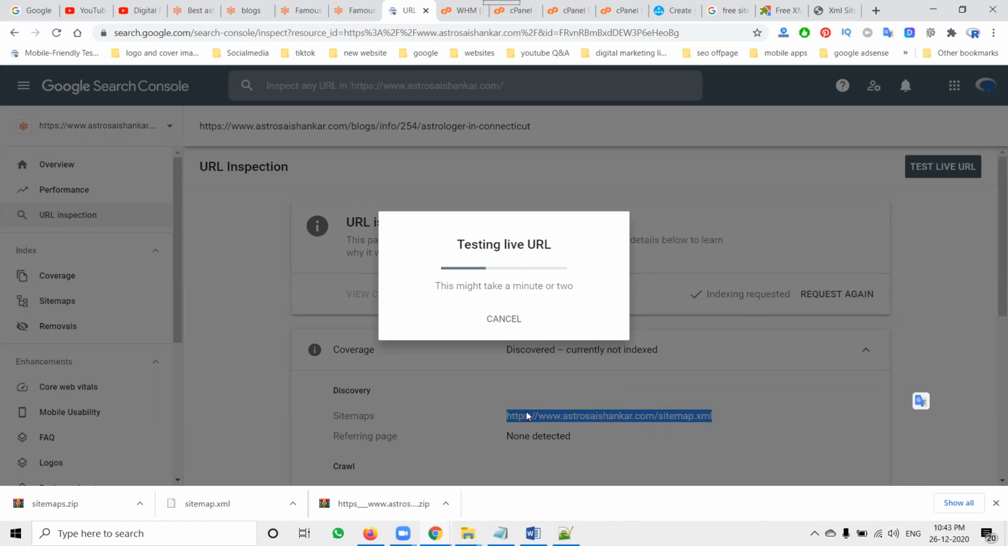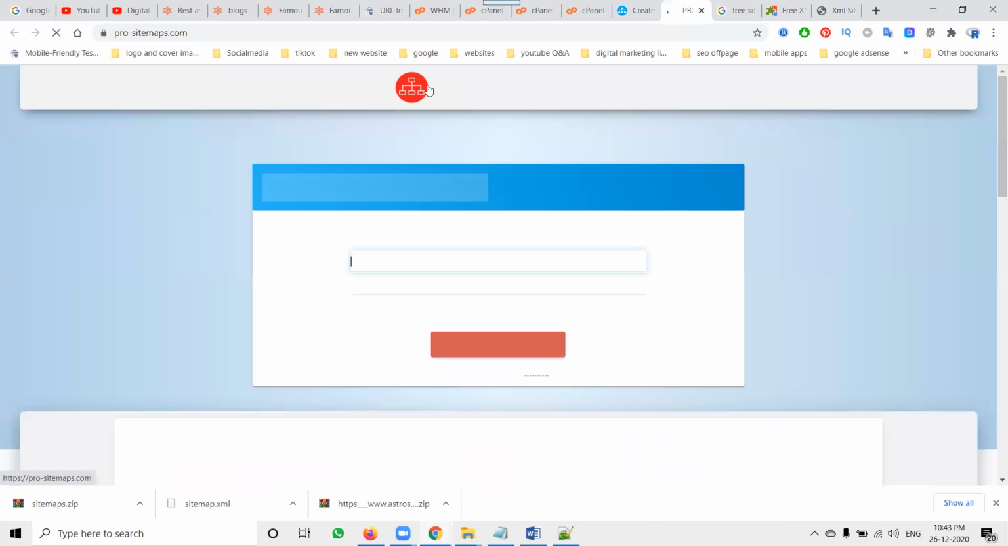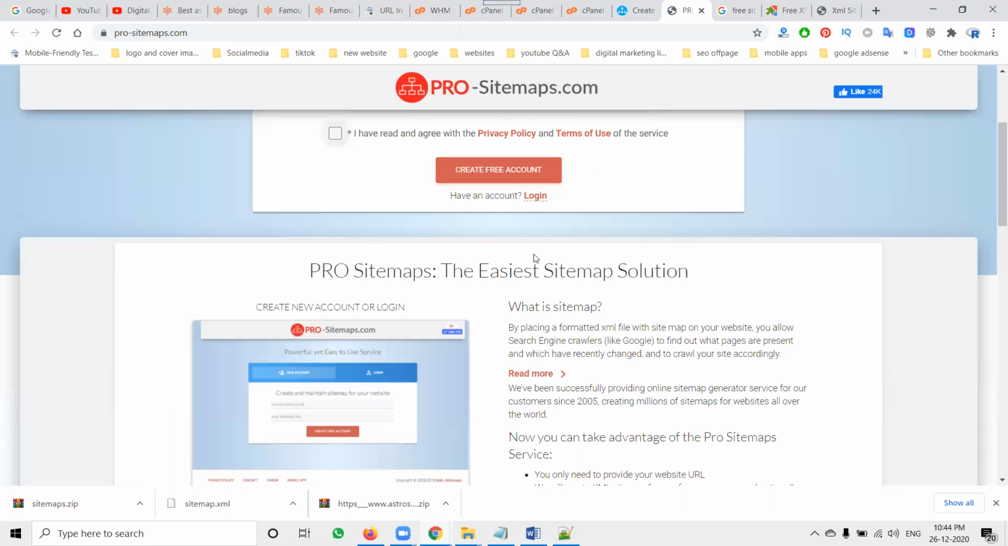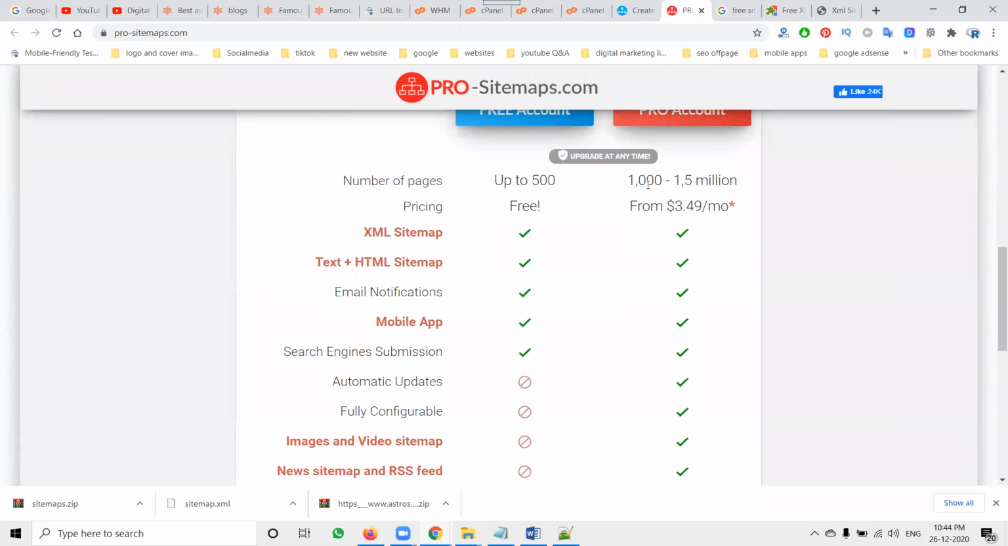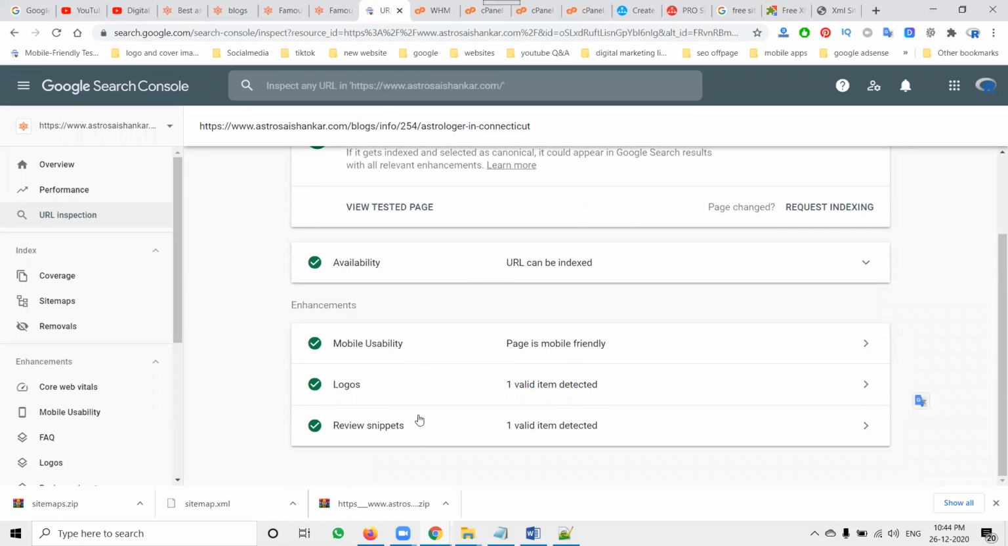As a free option, we can download only 500 links. After 500 are finished, we have to go for Pro Sitemap. That is charged with a login. The prices range from 1000 to 1.5 million site links. They charge 3.49 dollars monthly. So this is the major important key point here. After everything is done, this is the format you should always follow to index the URL on Google Search Console.